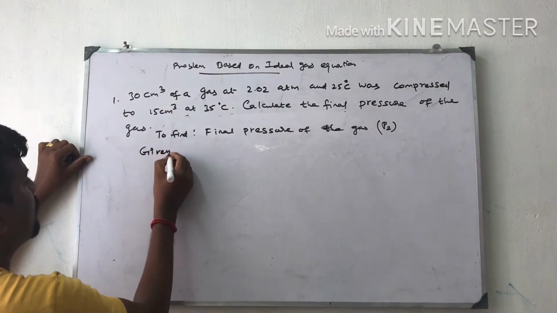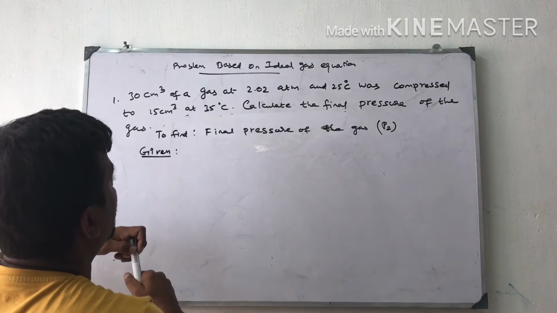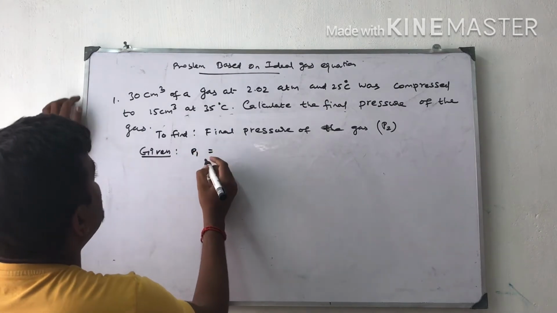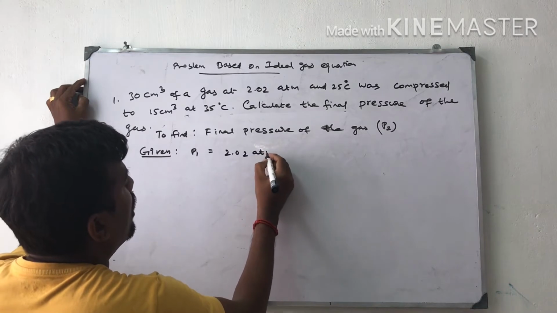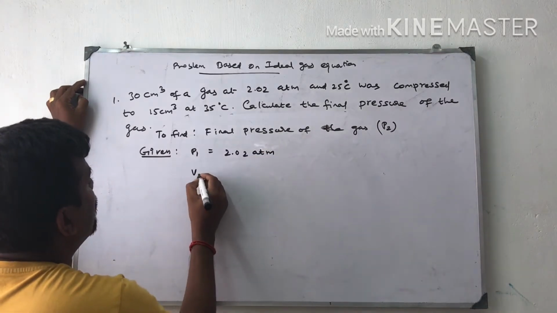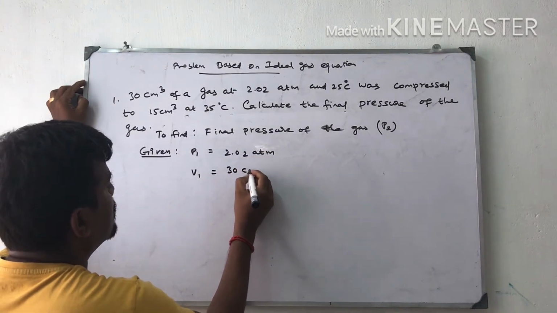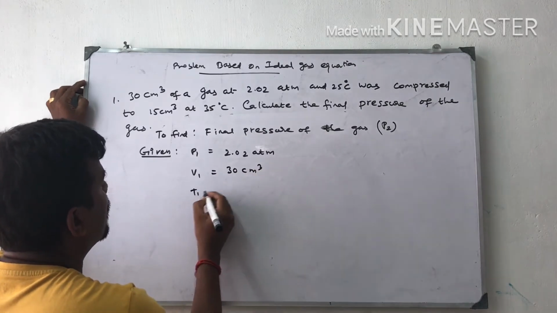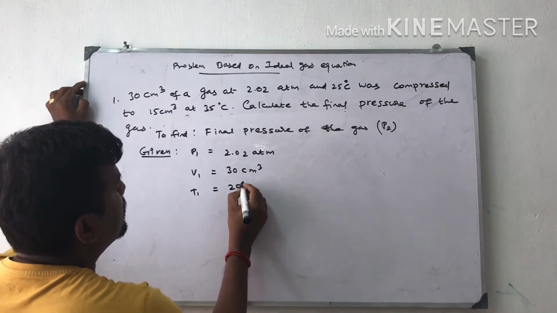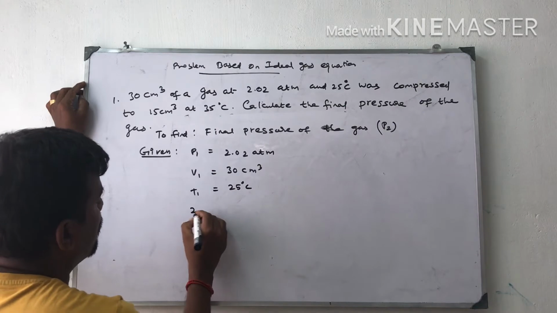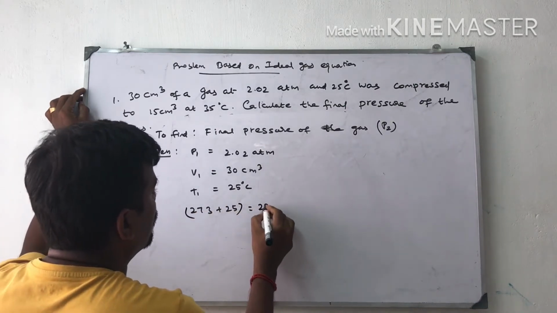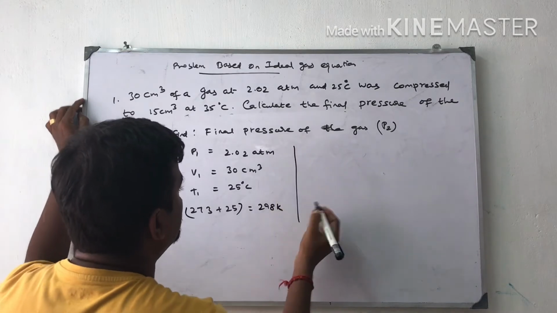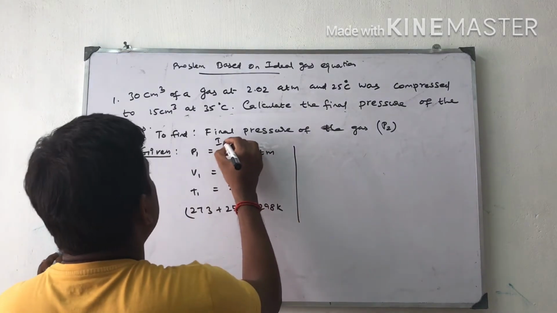Next one is given. What are the terms given? While writing the problem, we should follow all these things. P1, initial pressure. What is the initial pressure? 2.02 atmosphere. Initial volume V1, what is it? 30 centimeter cube. Initial temperature, what is it? 25 degrees Celsius. For that we have to convert into Kelvin. 273 plus 25 is equal to 298 Kelvin. This is over. These are the initial values.